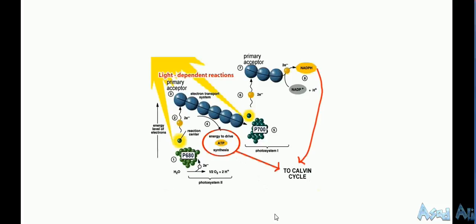First, when the light strikes the photosystem, it excites the electrons. And the oxygen is broken up from H2O, and two hydrogen protons are released. Now, the primary acceptor is ferredoxin. The ferredoxin transports this electron through the electron transporter. This also initiates chemosynthesis of ATP, provides energy for ATP synthesis.